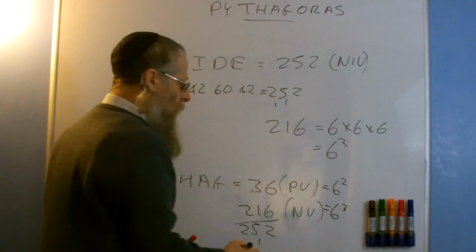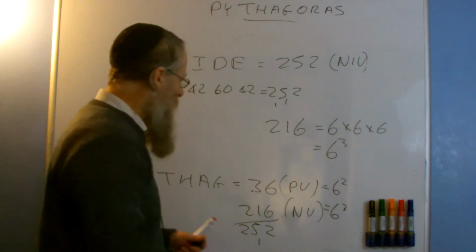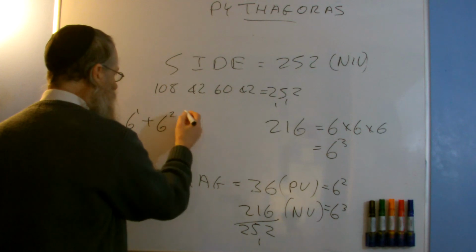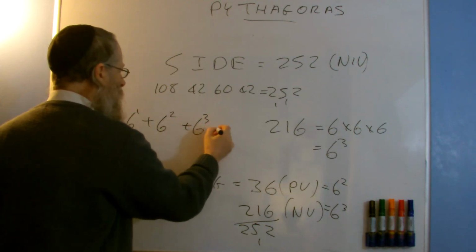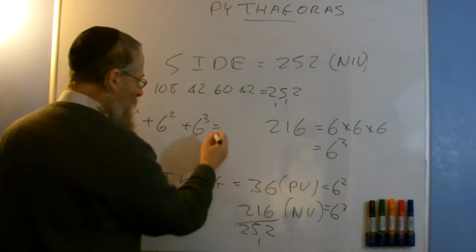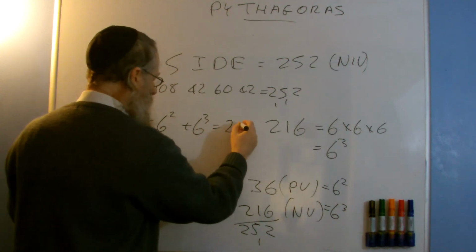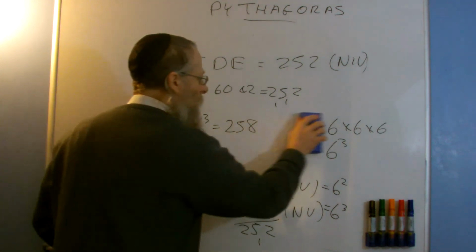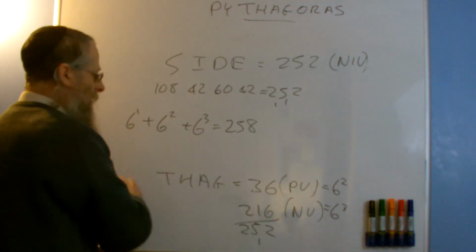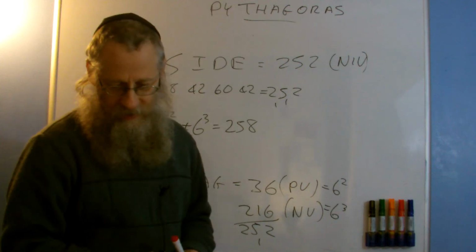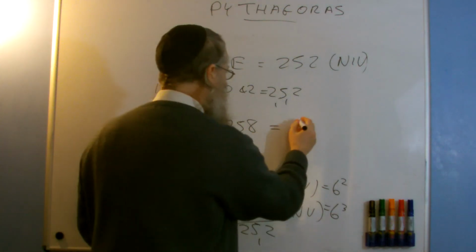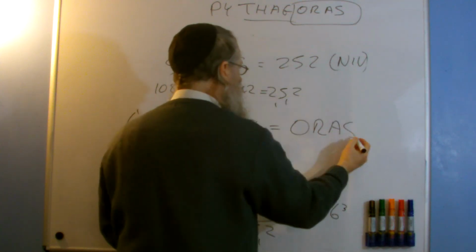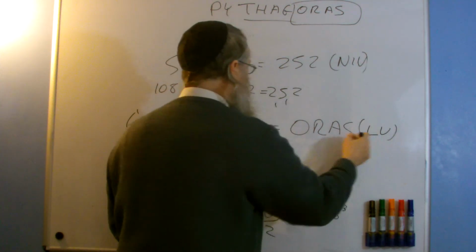So we need to add 6, because then we'll have 6, which is 6 to the power of 1, plus 6 squared, 6 to the power of 2, plus 6 cubed, 6 to the power of 3, and that will give me 258. Getting a bit cramped here, take him away. So we've got 258, and that is the large value of Oras.